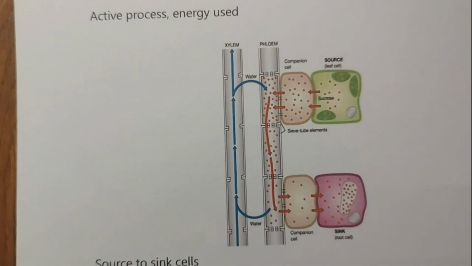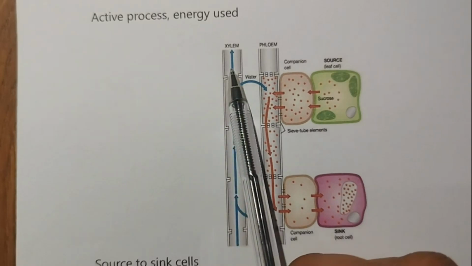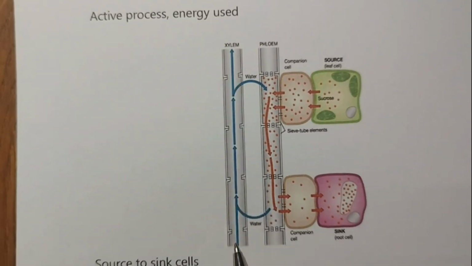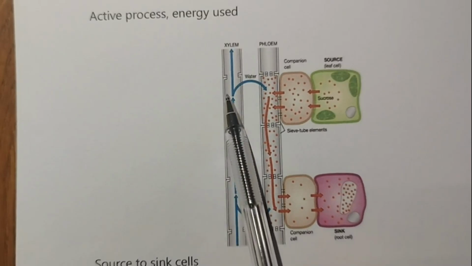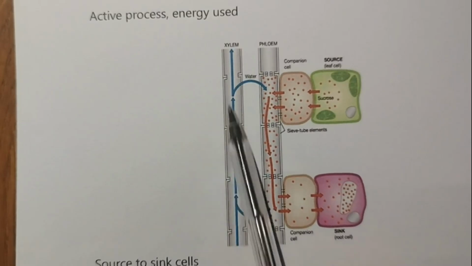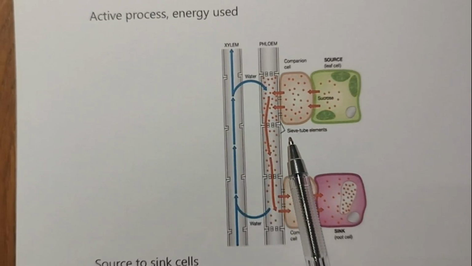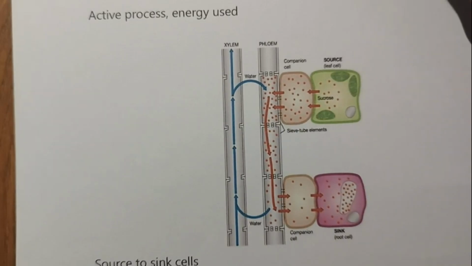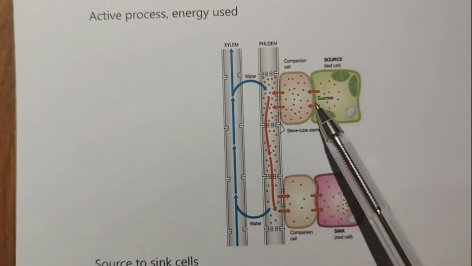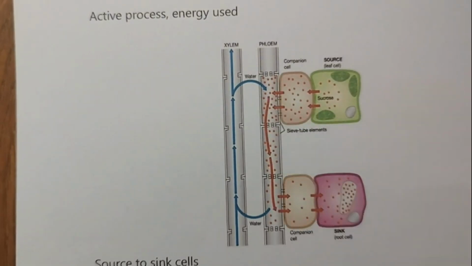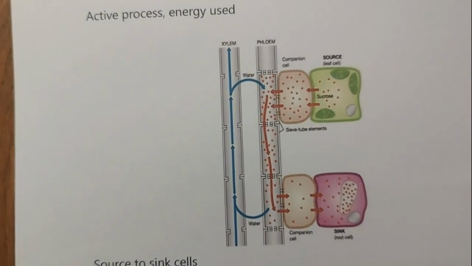Now the transport in xylem can be explained by physical forces, by root pressure, suction, diffusion. They can explain the transport of water. But phloem translocation is achieved by using energy. So there is a use of energy in the transportation of phloem.